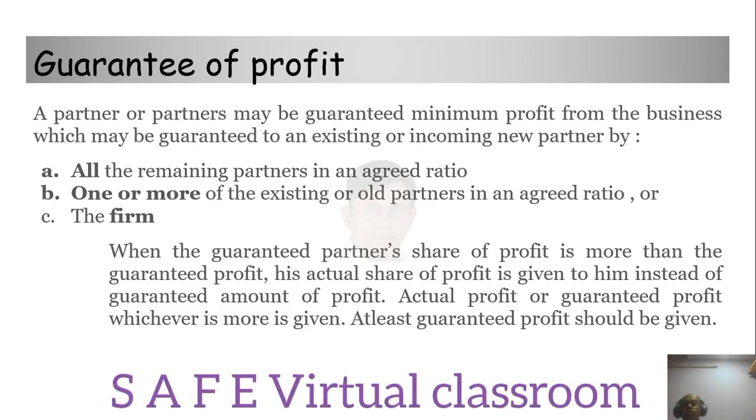Again, a guarantee may be given by the firm. When the guaranteed partner's share of profit is more than the guaranteed profit, his actual share of profit is given to him instead of the guaranteed amount. Actual profit or guaranteed profit, whichever is more, is given. At least the guaranteed profit should be given.